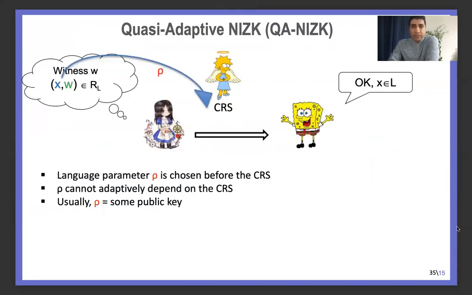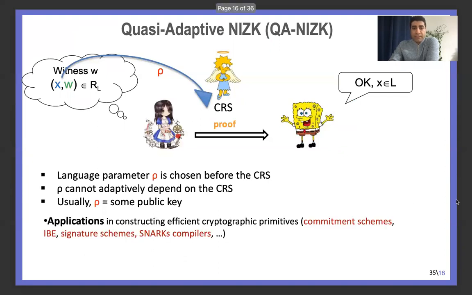A variant of NIZK, as I mentioned before, is called quasi-adaptive NIZK. The quasi-adaptive part comes from the fact that the CRS depends on some language parameter, which is chosen before the CRS. It has several applications, such as commitment schemes, IBE, and signatures. The difference with normal NIZK is that one can construct quasi-adaptive NIZK only for algebraic or linear languages, by which I mean the statement is a linear combination of the witness and some language parameters.